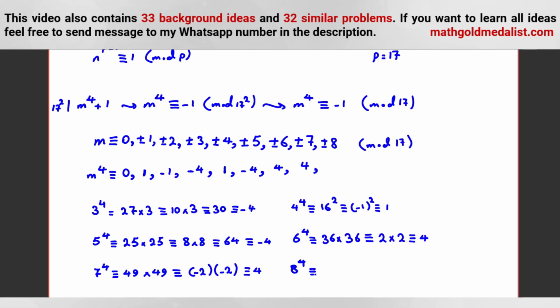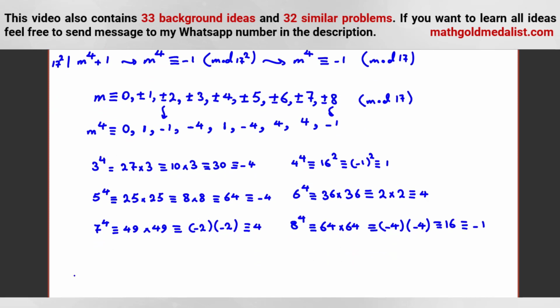8 to the 4 is what? It's 64 times 64. 64 is negative 4, because 68 is a multiple of 17. Negative 4 squared is 16. 16 is negative 1. So which numbers give negative 1? Because m to the 4 should be negative 1. This one and this one. So we can conclude what? We can conclude m mod 17 can be plus minus 2 and plus minus 7 mod 17.